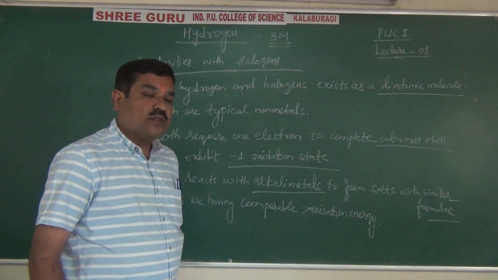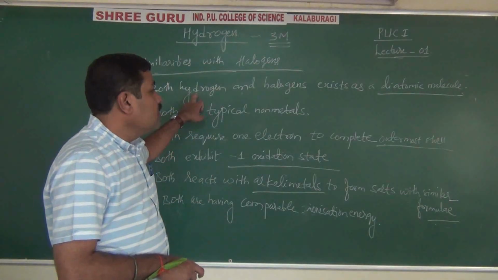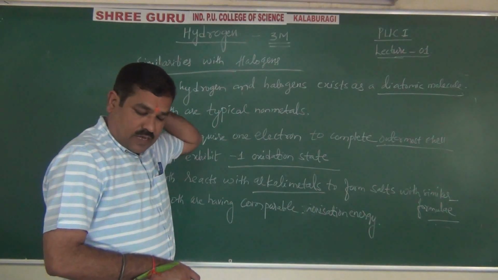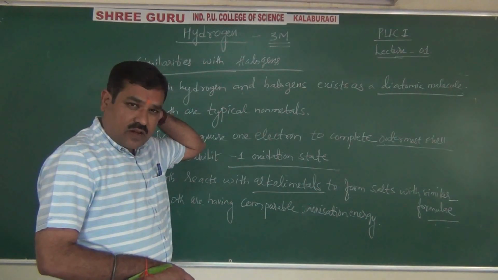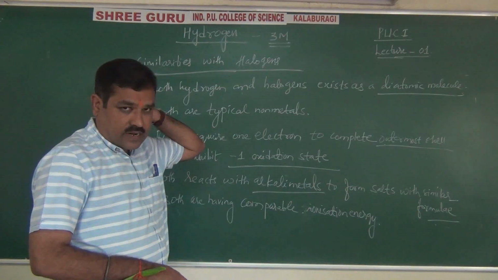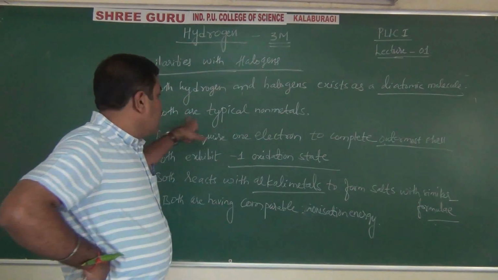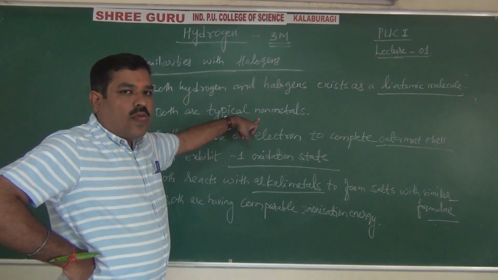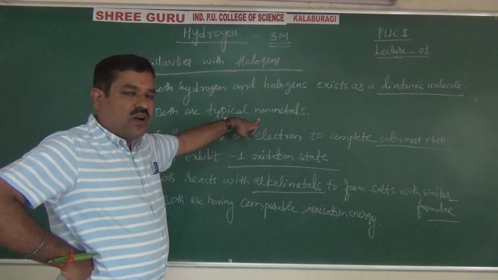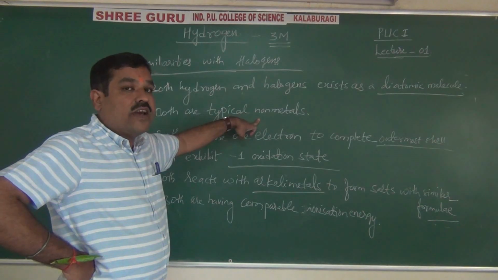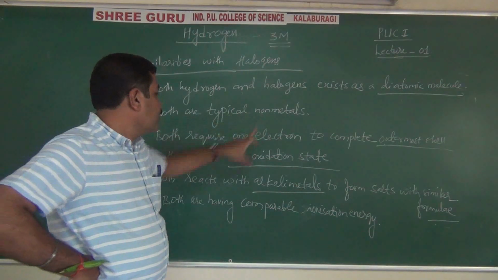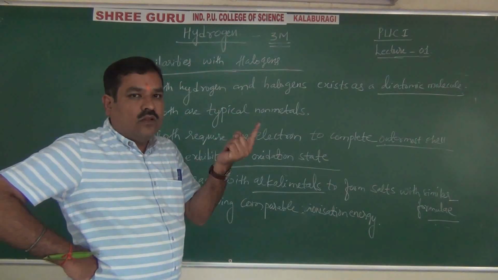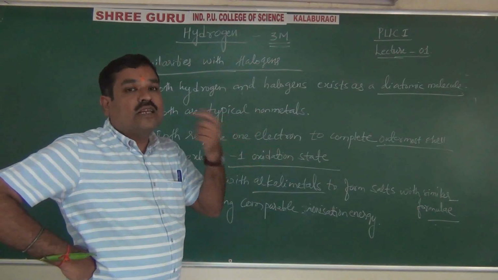Between hydrogen and halogens. See, both hydrogen and halogens exist as diatomic molecules. Hydrogen has H2, similarly halogens F2, Cl2, Br2, right? Then both are typical non-metals. Hydrogen is also a non-metal, and halogens, you know that they are all non-metals except astatine, which is radioactive. Both require only one electron to acquire the nearest noble gas configuration.